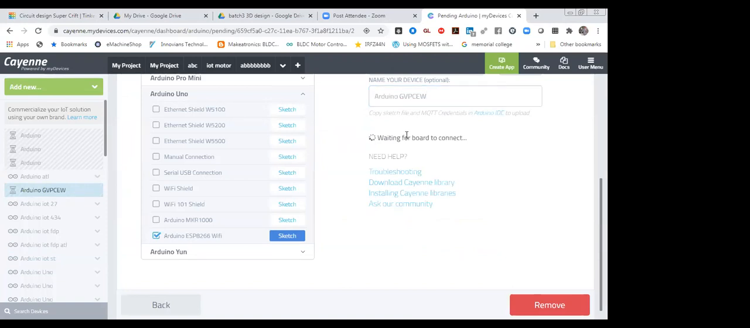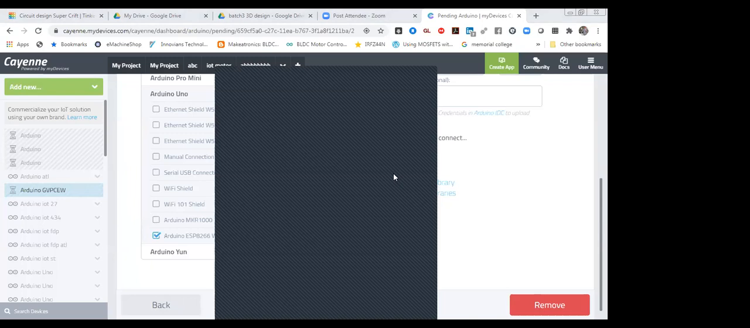It's showing waiting. Why is it showing waiting? Because we have not uploaded any program to the Arduino and we are not sending any data to the cloud. So first we have to open Arduino IDE. This is my Arduino software over here.